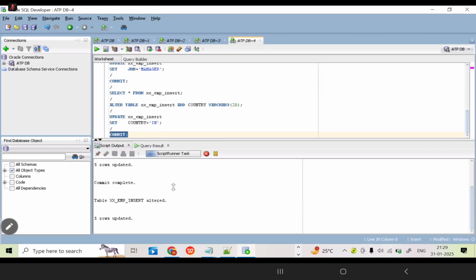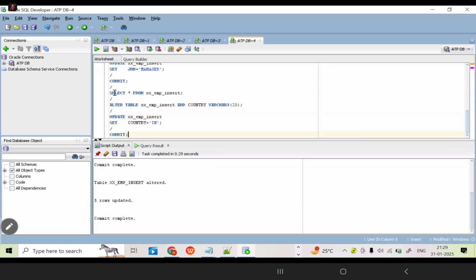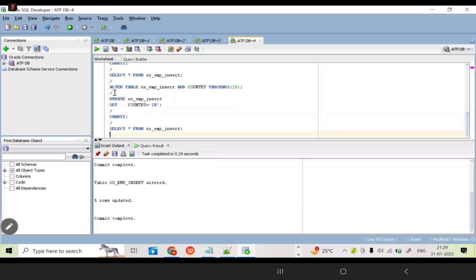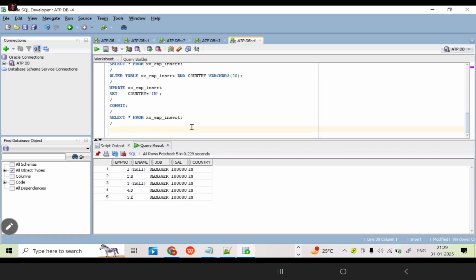Commit. Now check the query. Now for all the employees, the country should be updated to IN or not? Now check it. Is it coming or not? Yes, it is coming. Clear up to this? How can we update a single column with all the rows? Now, one more. Update multiple columns with all the rows.